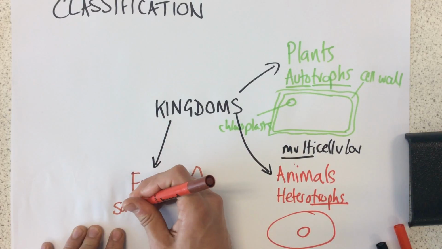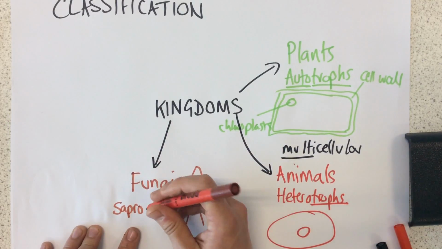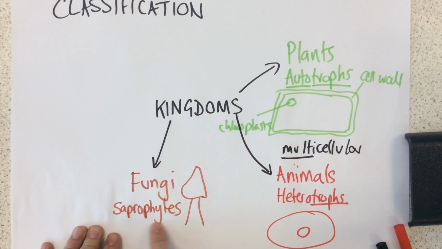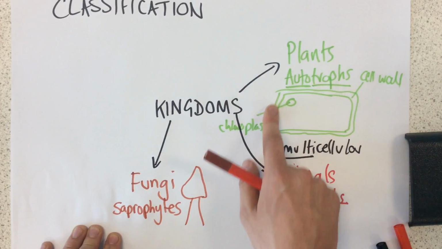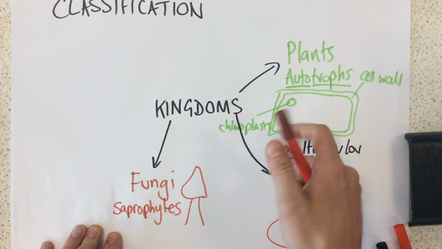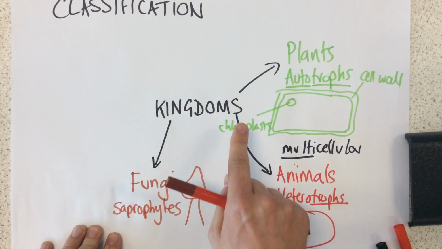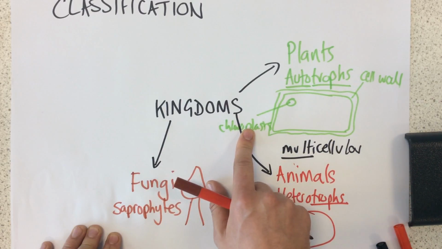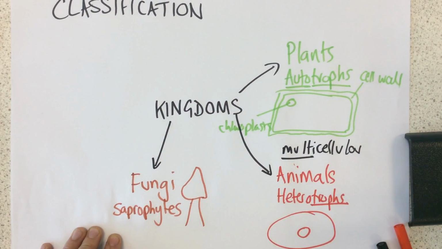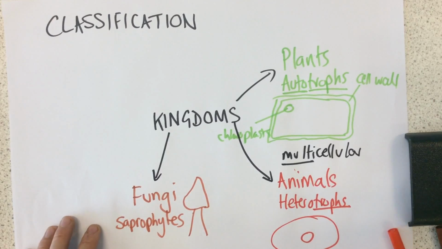We also describe fungi as being saprophytes. Now, what this word here means is they feed off dead and decaying organisms. Lovely stuff. They are similar to plants on a cellular level because they do have cell walls. However, they do not contain chloroplasts. So they can't photosynthesize. They are not autotrophs. So, on to the next one.